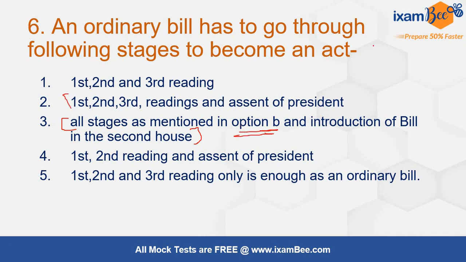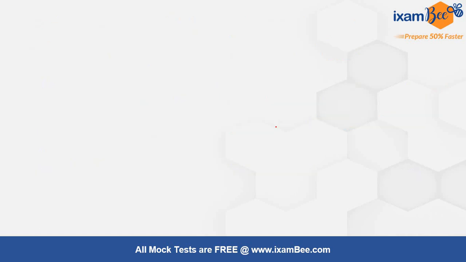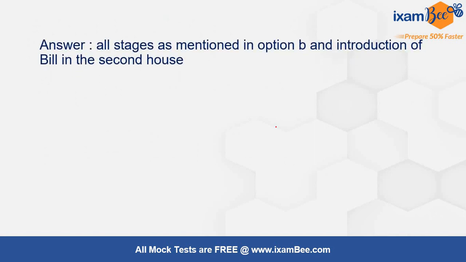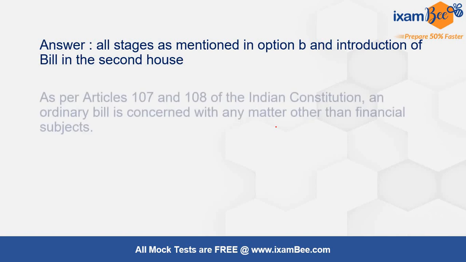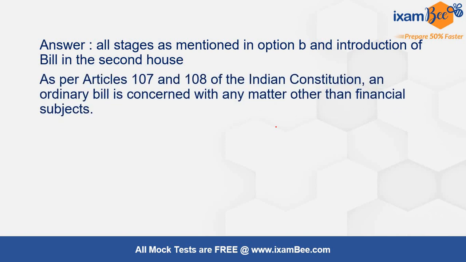यानी कि इतने सारे stages तो है ही, इसके अलावा same procedure first, second, third reading will go on in the second house also. क्योंकि उन्होंने कहा है यहाँ पर ordinary bill की बात की गई है specifically. Okay, so the answer will be all stages as mentioned in option B, and introduction of bill in the second house. You can also refer to the article numbers.